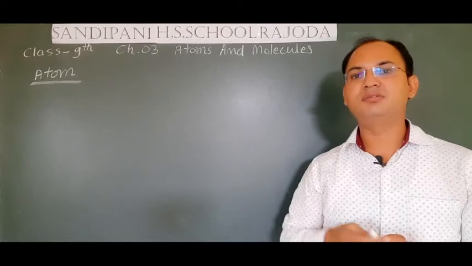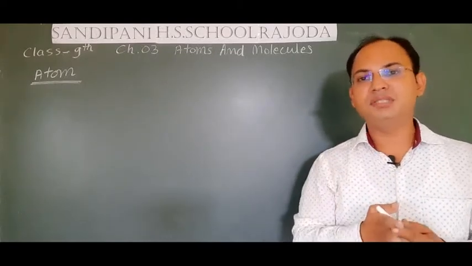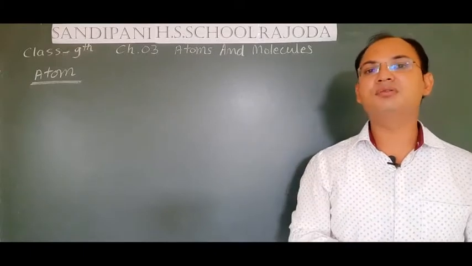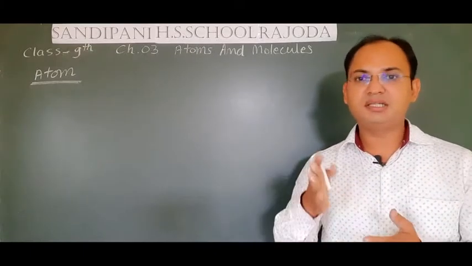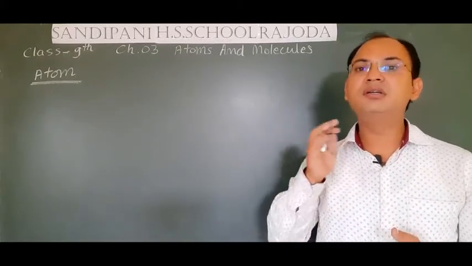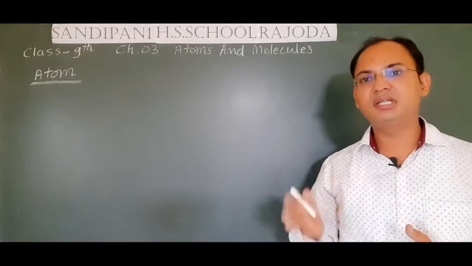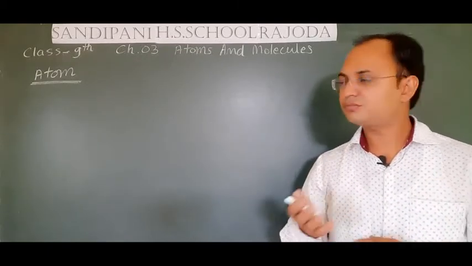But later on, when scientists went deeper into the atom, they found that the atom is also made up of different subatomic particles. Those subatomic particles are the electron, proton and neutron. You have studied the electron, proton and neutron, and we will see them also in this chapter.